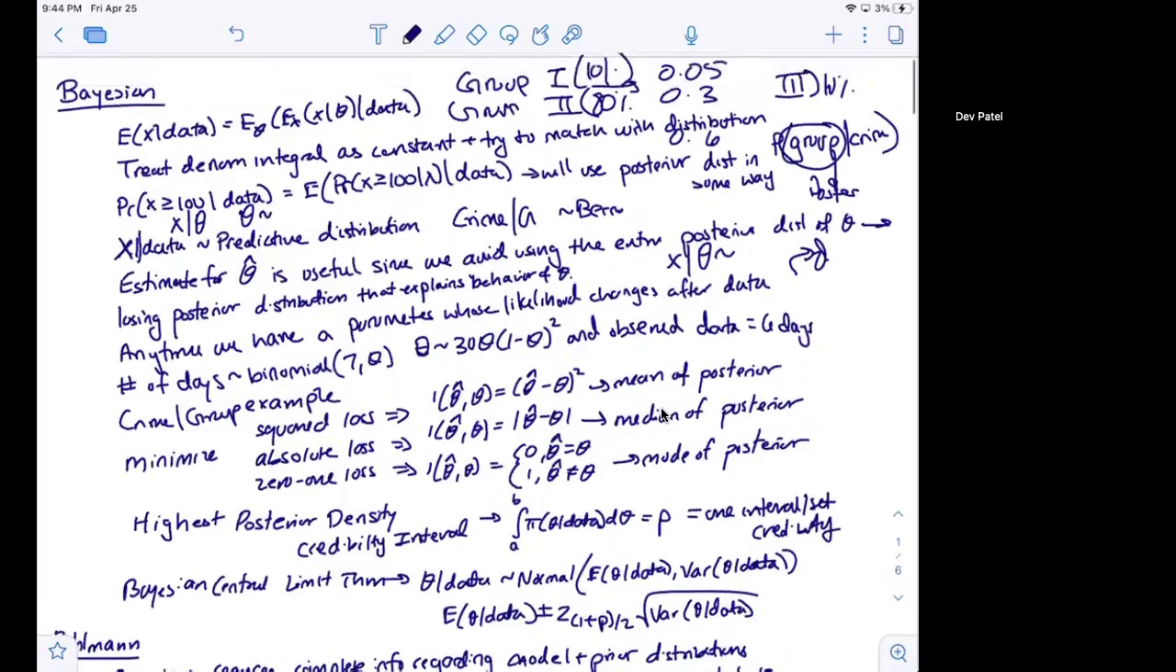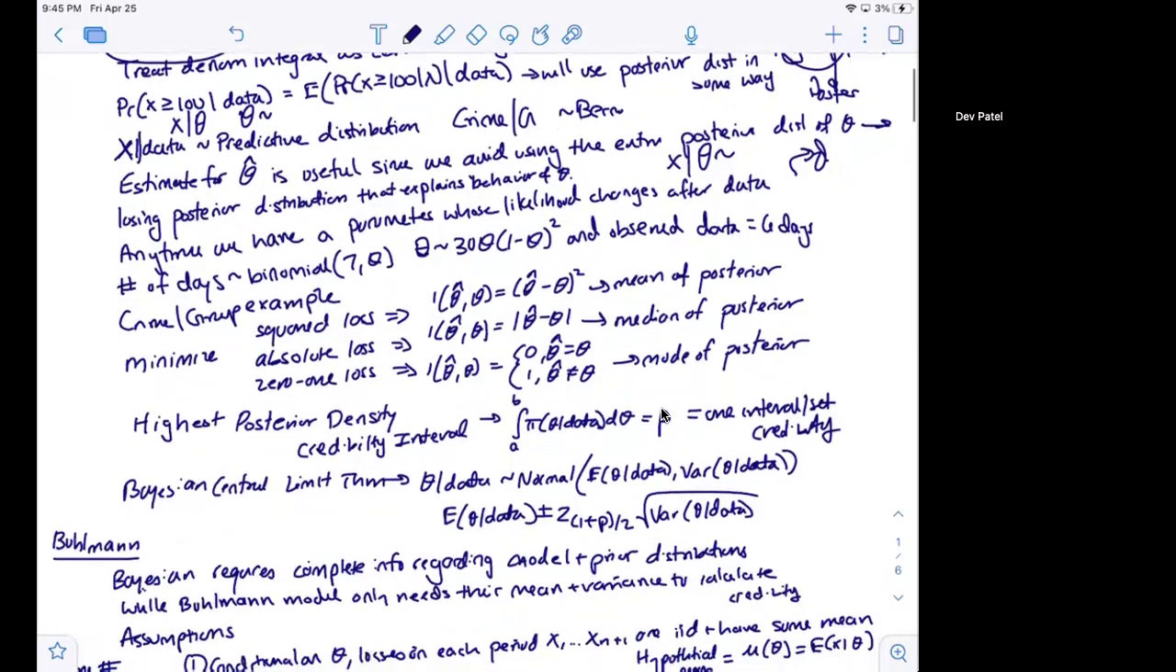And so one of the ways that you can calculate x given the data is you can use the law of total expectation: the expected value of the expected value of x given theta, given the data. So the first step is find the posterior distribution. How does the distribution of theta change given the fact that we have observed these new data points? And then, given these new observed data points and this new posterior distribution, what can we say about the model distribution of x?